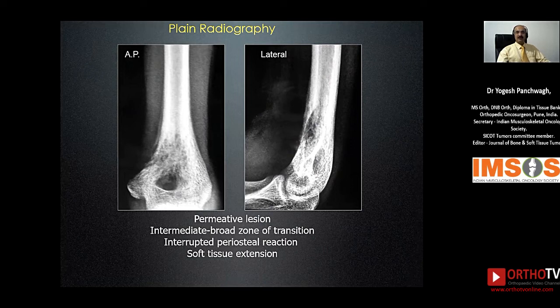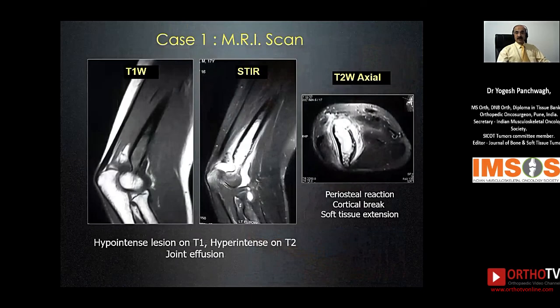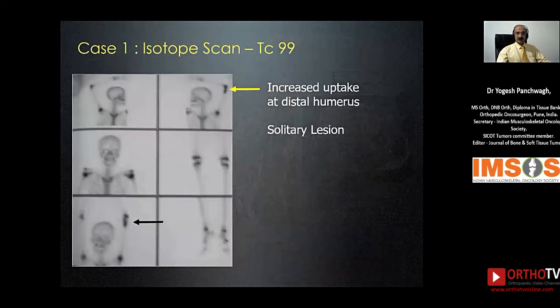Now, this looks to be reasonably an aggressive lesion on the X-ray. The MRI of the affected area confirmed the findings on the X-ray. Again, you can see that there is a periosteal reaction on the MRI, there is a cortical breach, there is soft tissue extension, and all these are pointers towards an aggressive neoplasm. But the bone scan that was done showed that this patient had a solitary lesion, the uptake was seen only in the distal humerus.